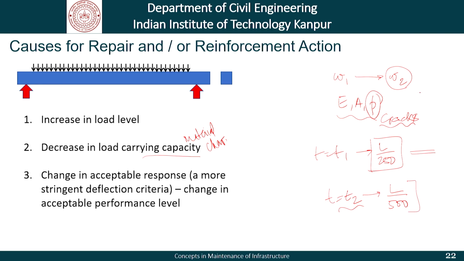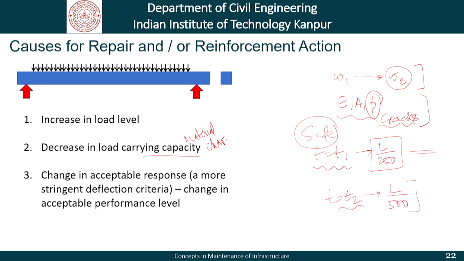Therefore, in all these three cases, whatever design we had done at time t is equal to t1, that design is no longer valid. These structures are no longer safe, if you want to use that word, and they all need to be updated.